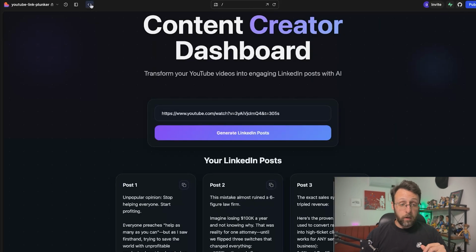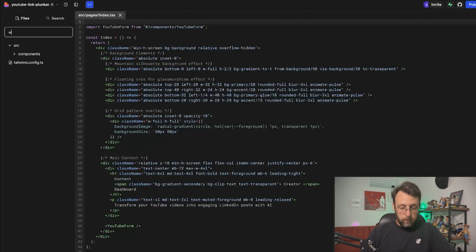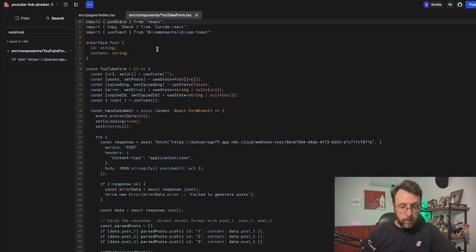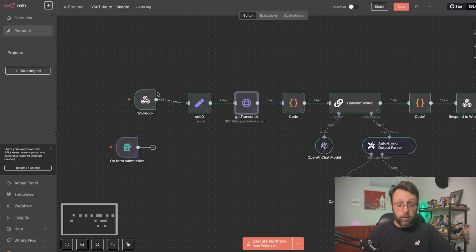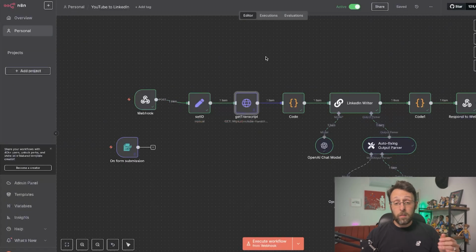The last thing you want to do, if you understand the code at all, is I can come in here, go into search webhook, and we can see where that actual webhook is. And it's this one, webhook/test. You can just remove the test from this and click save. So that when you come back into your n8n workflow, now instead of here, you just want to switch this to active. So now the system is actively listening for any response.